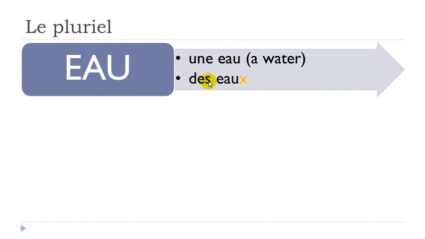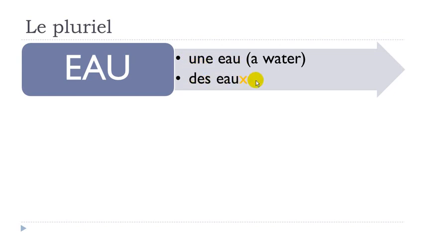In that case, you won't add the s as we saw previously, but the rule is that you put x here at the end, and same rule, you don't pronounce it. Des eaux.